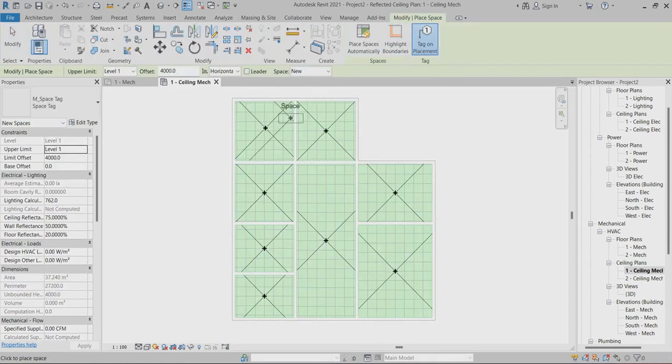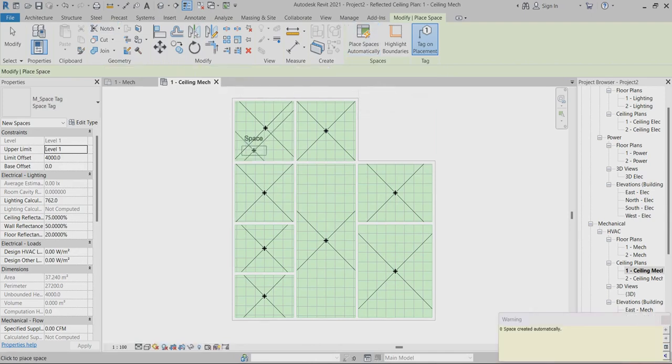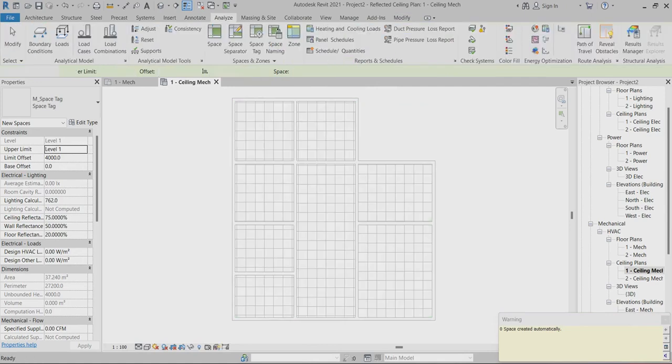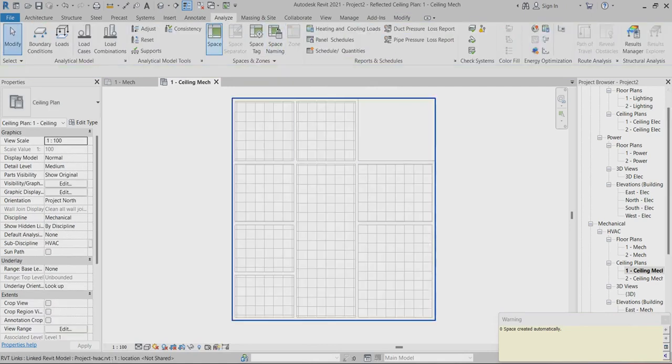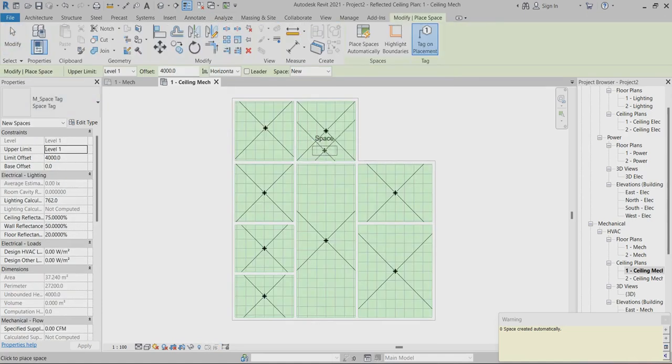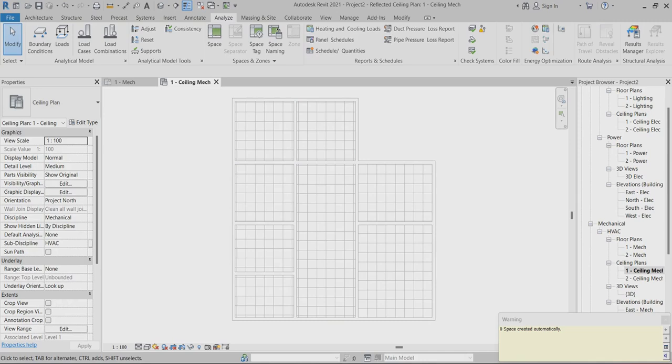The space name, automatically, if you want, you can apply it. Otherwise you can click the space also. Right, now I did this one.